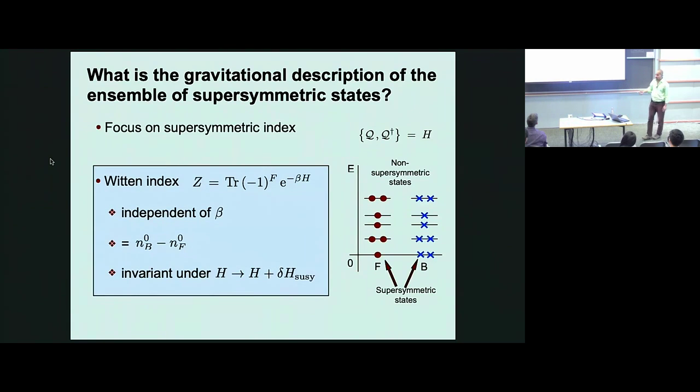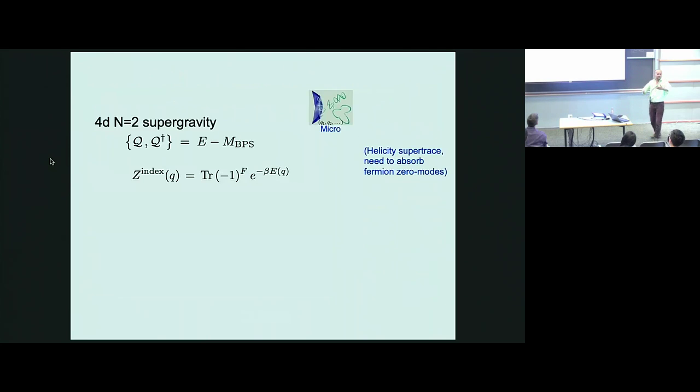And if you want to apply this to black holes, we want to look at supersymmetric states which have mass. So we need to do something slightly more sophisticated. So you consider some slightly more sophisticated index. So the context is N=2 supergravity. This has 8 supercharges. You take one complex supercharge such that the QQ bar anticommutator is E minus the BPS mass. So you work in a fixed charge sector. There's a definition of BPS mass, and that's the anticommutator. Okay. And the index under consideration is called the helicity supertrace.